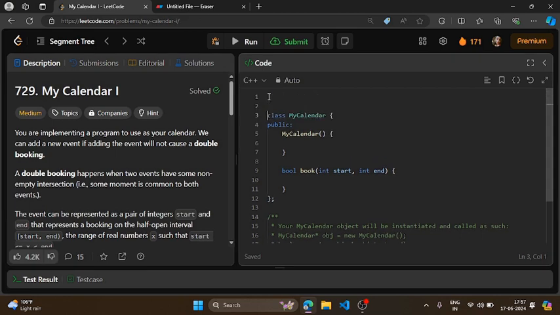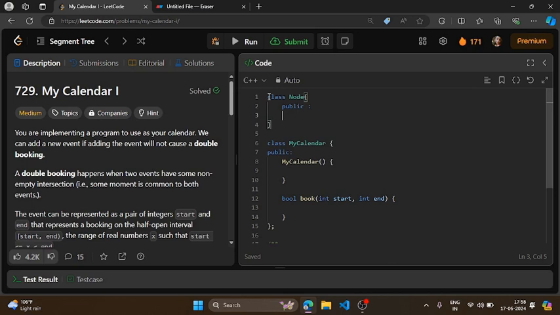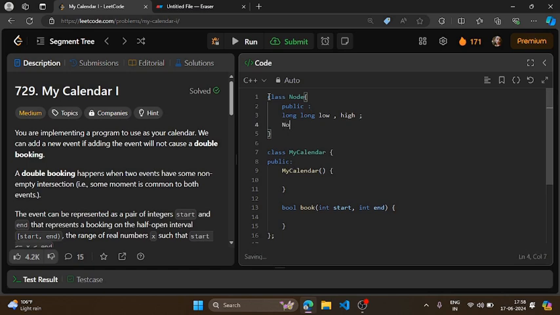Before doing anything, I'll need to make a node class, right? Because if we are making a segment tree, then you should have a node for it. So I'll make a class Node, which is going to store everything about my nodes. In public, I'll declare some variables: my low and my high, and two pointers, Node* left and right.